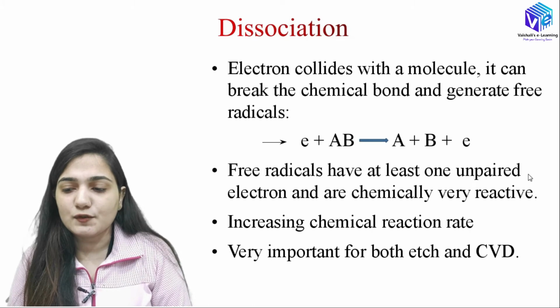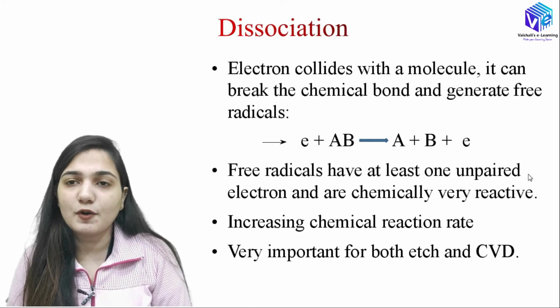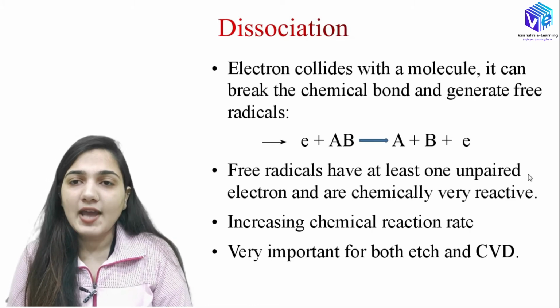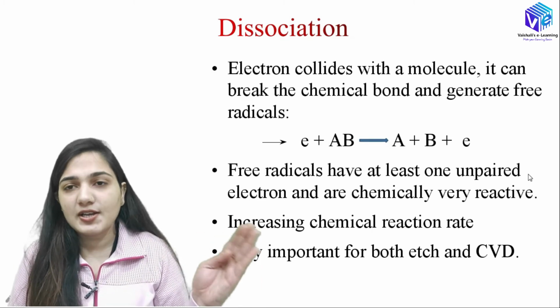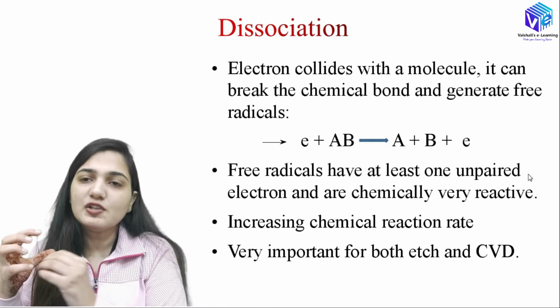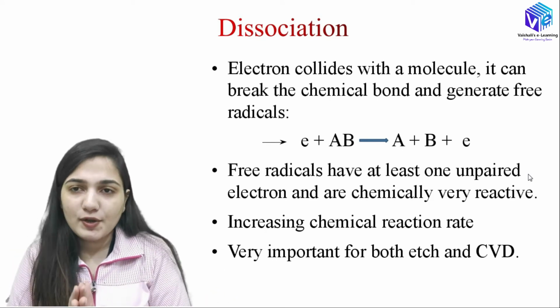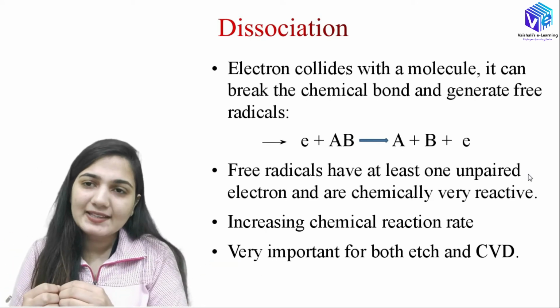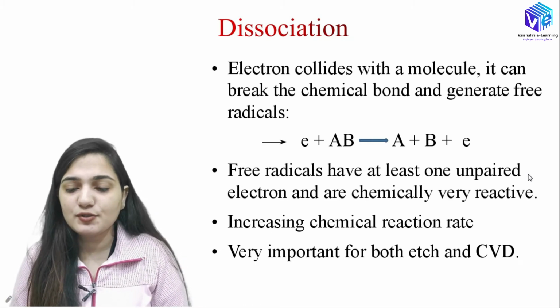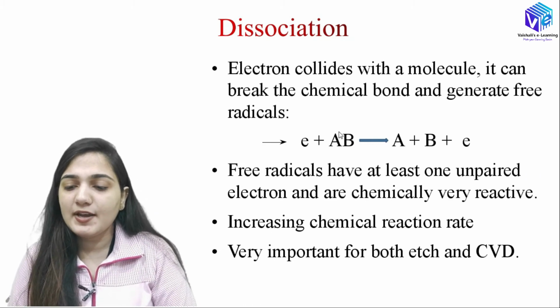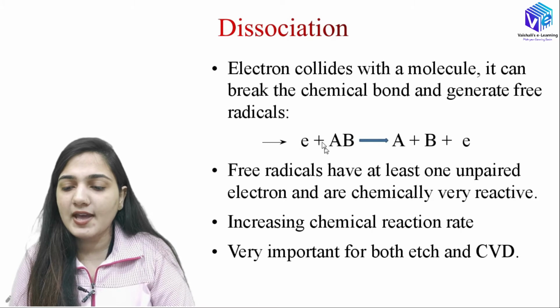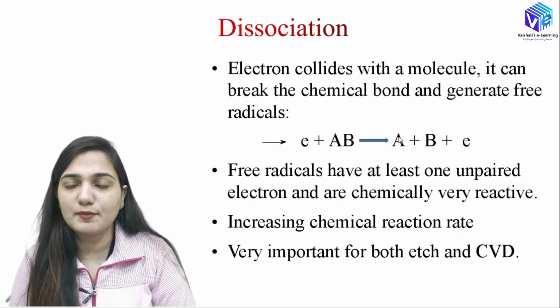Now coming to dissociation. In the dissociation process, what can happen? We have an electron which is fired on a molecule. The molecule can break down because we are supplying electron energy to it. For example, here you can see the electron and this is the molecule. The electron comes and hits the molecule and we get the dissociated molecule.